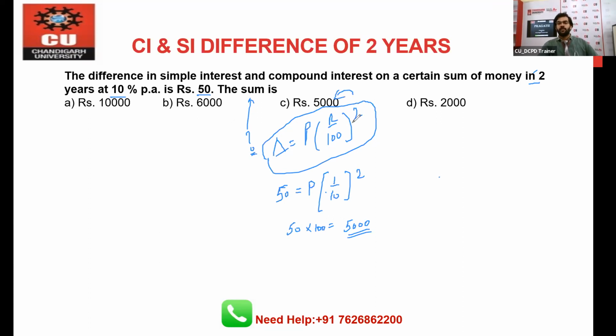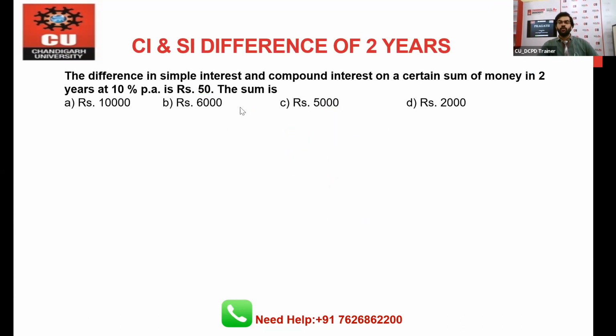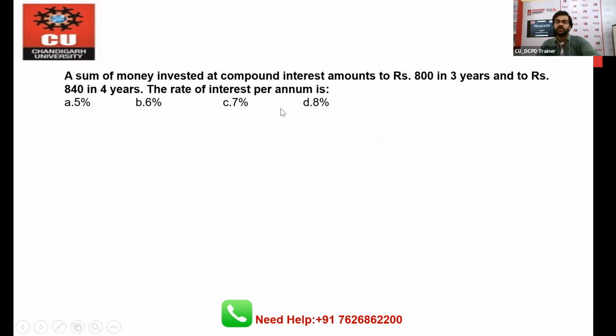Okay. So you can see that without using so much mind, you can directly solve this type of question where you have to find out the difference of CI and SI. Sometimes principal can be given in the question. You have to just calculate the difference, right? Here difference is given. You have to find out the principal value, all right? Now let's move toward the next question, and this will be the last question of our compound interest topic, okay?